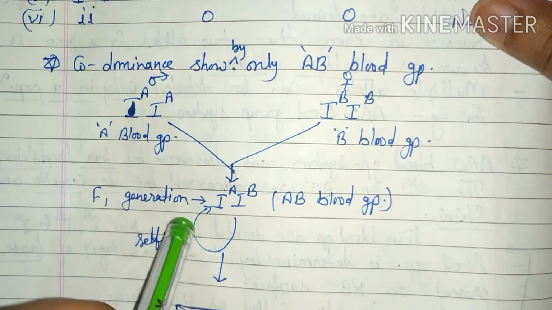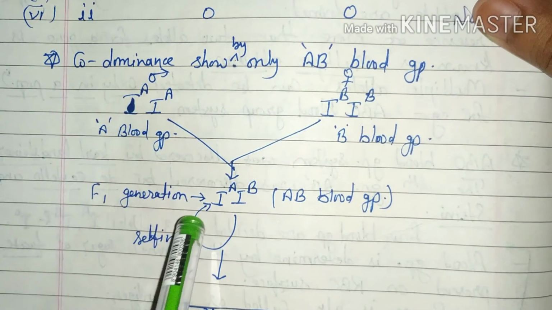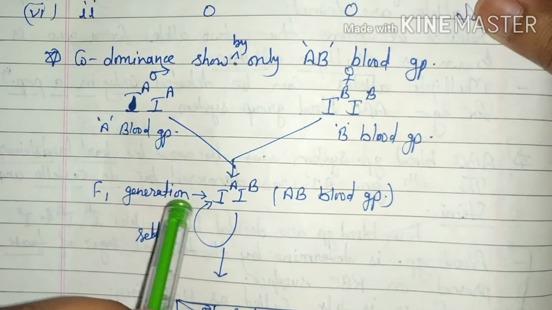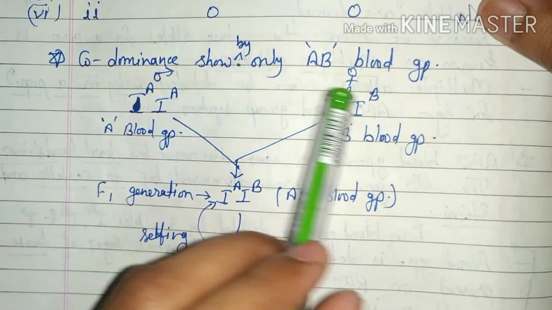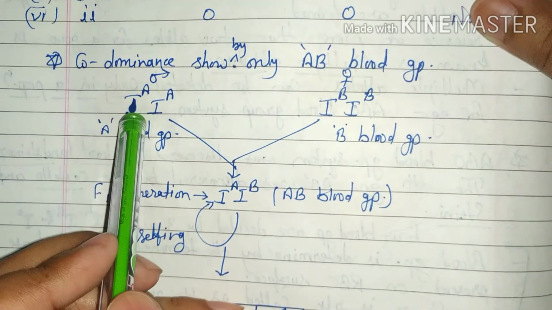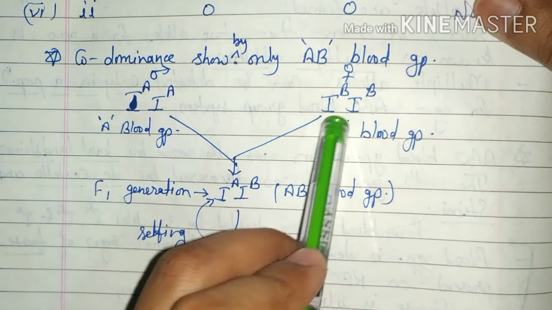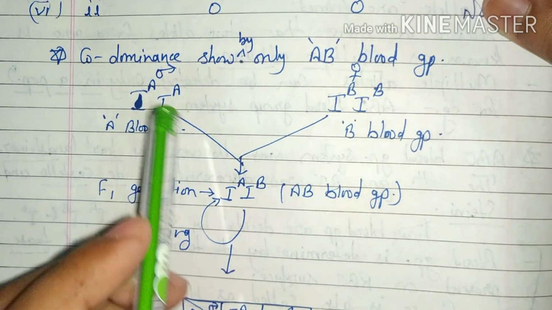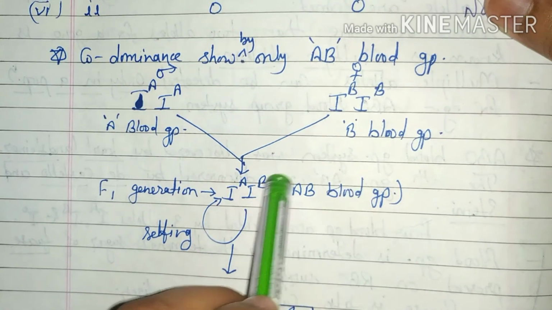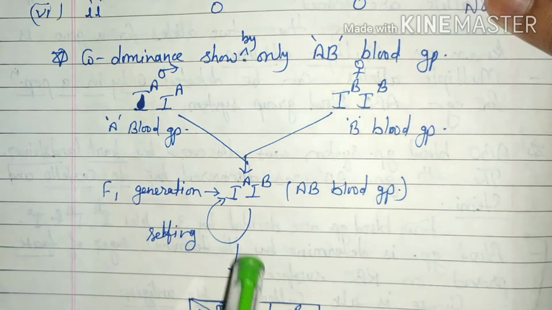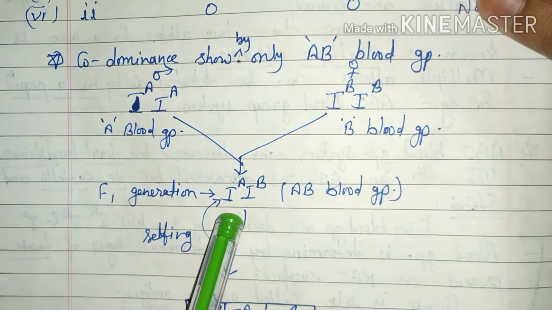After gamete formation, fertilization occurs, then F1 generation produces IAIB. It means both characters are equally dominant in F1 generation, then AB blood group is formed in first filial generation.